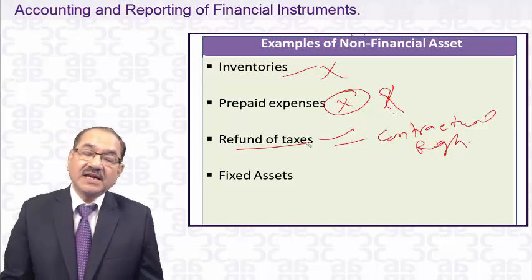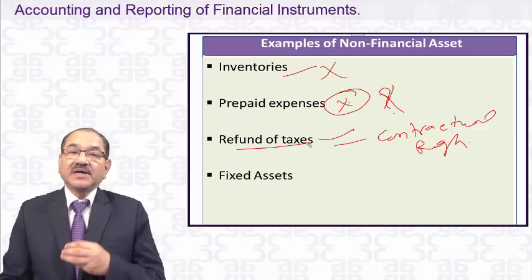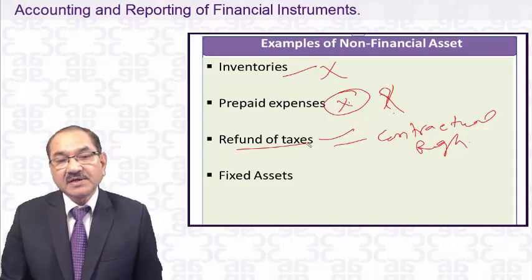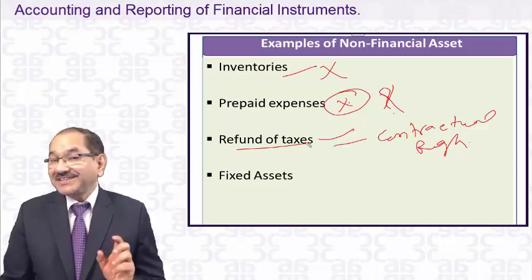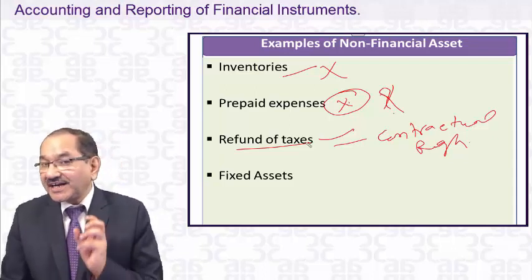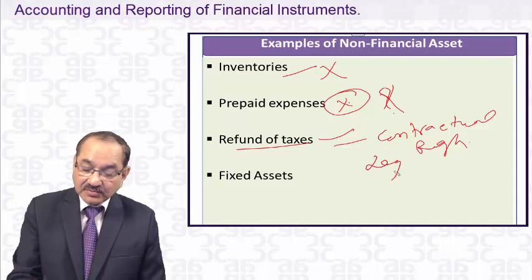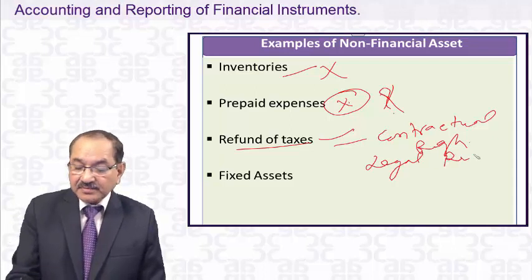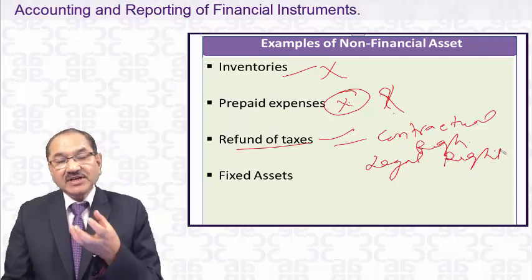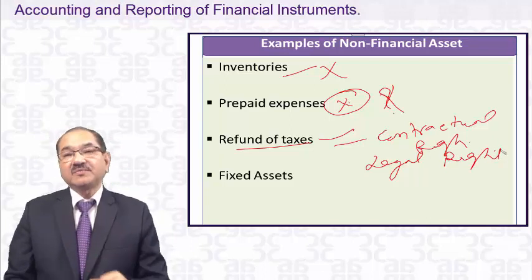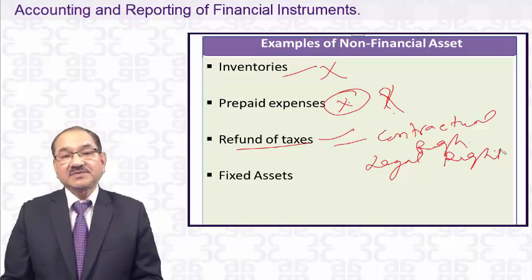You have shown in your balance sheet a refund recoverable from the income tax department. The question is, is it a contractual right to receive cash? It's not a contractual right to receive cash. It's actually a legal right, because under the income tax law, it is your legal right to receive this much refund from the income tax department as per the income tax provisions.